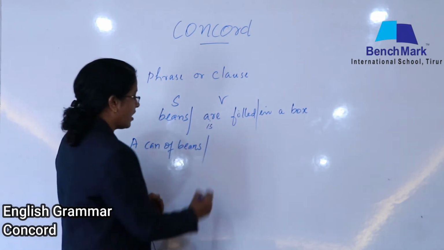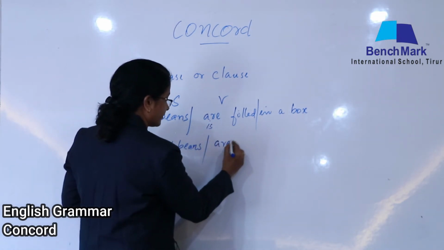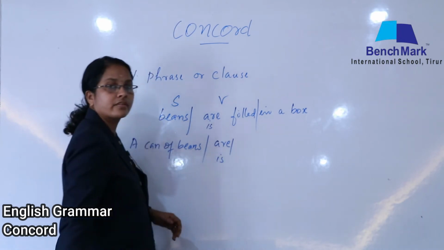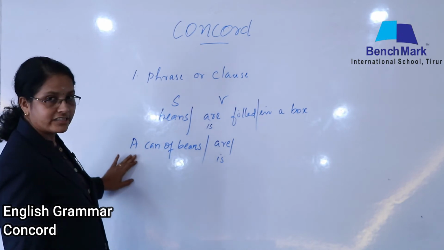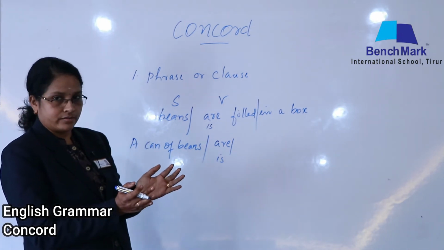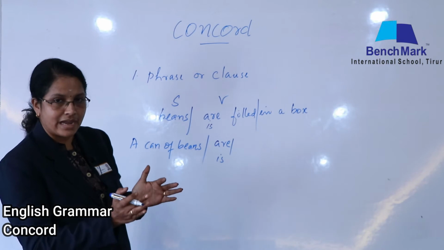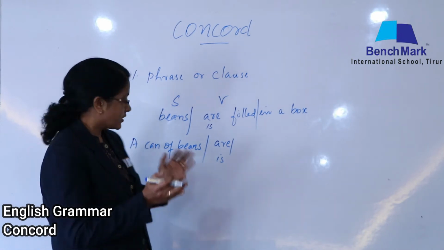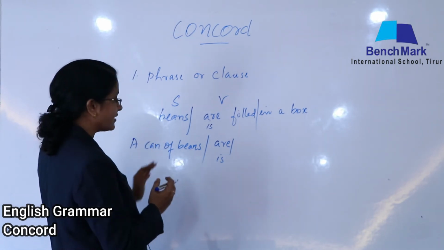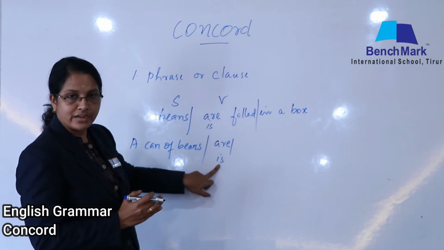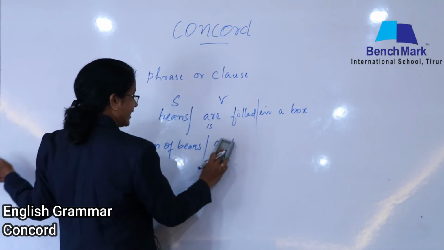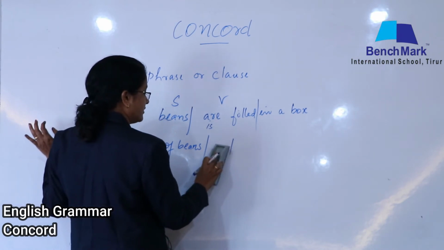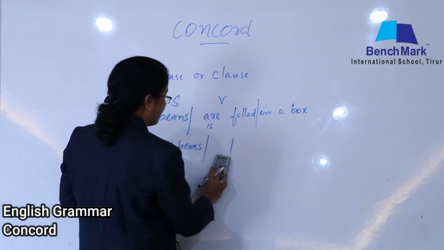So, will it be are or is? It's beans itself, but now you see, it's all collected in a can. So the can is taken as the prior or important one. So a can of beans, which one will come there? Are or is? Yes, definitely is only will come, because it's not talking about beans only.